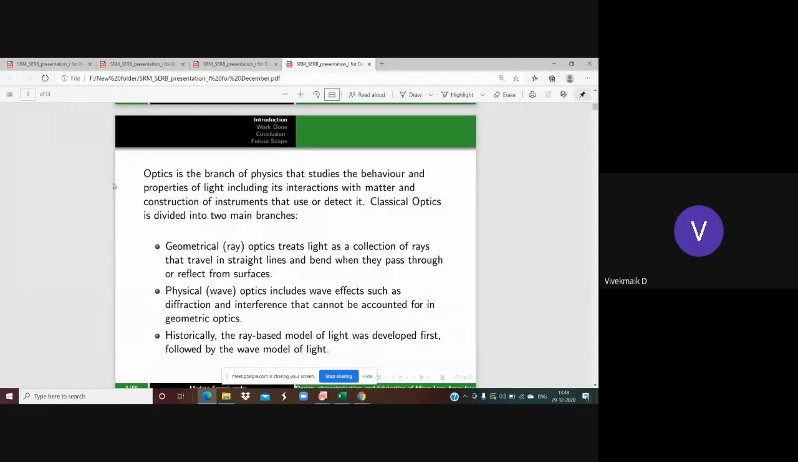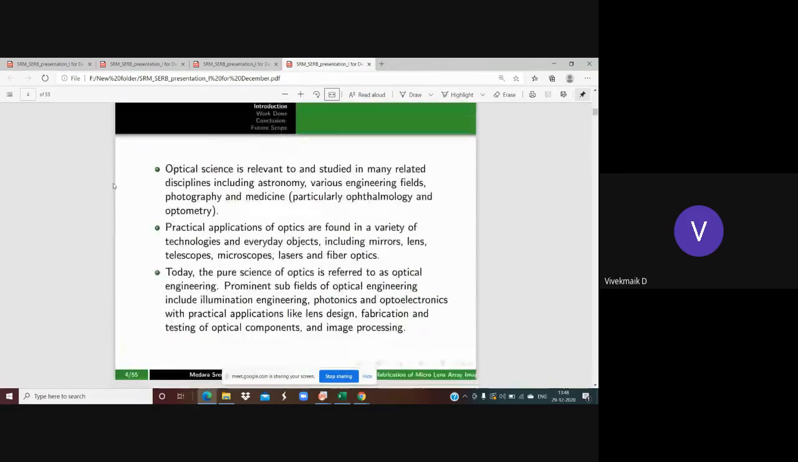Interference phenomena. Historically, ray optics was developed first, and then it was followed by wave optics. Coming to the applications, one more thing is that optical science is relevant to all types of fields like astronomy, various engineering fields, and photography, and especially medicine, that is optometry, which is related to the eyes, the effects on vision, how they are going to be corrected, and then how the lenses are going to be fabricated for the correction of eye vision defects.